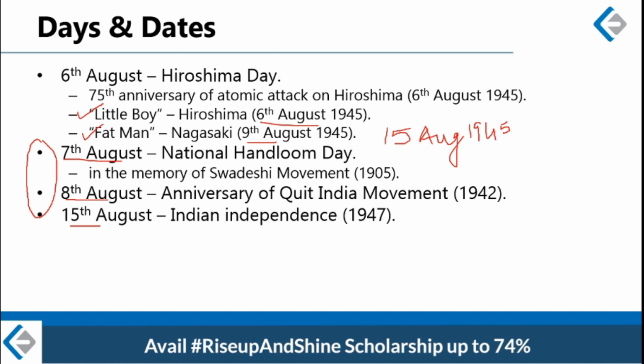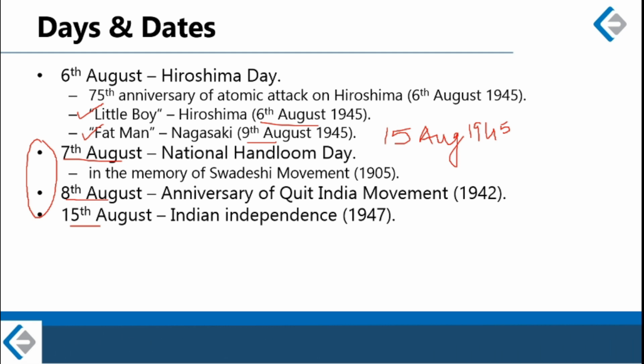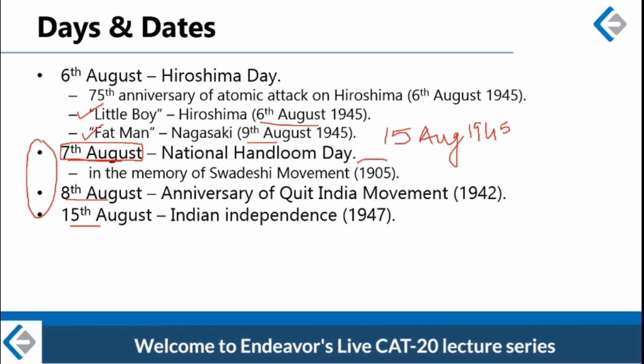Alright, out of which 15th August all of us know about, so I'll not elaborate on that. The 2 other days, 7th August and 8th August, in 2 different years, these were the days on which 2 major national movements were launched. Alright, so on 7th August 1905, Swadeshi movement was launched.